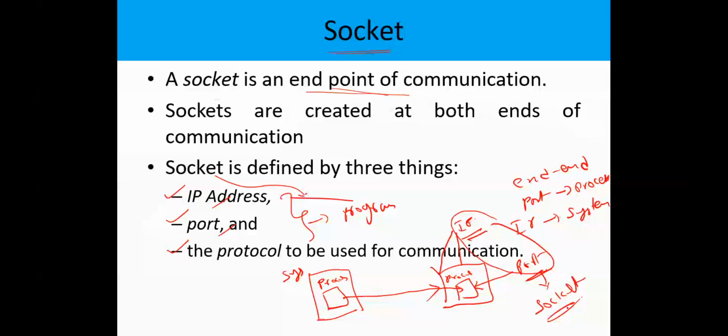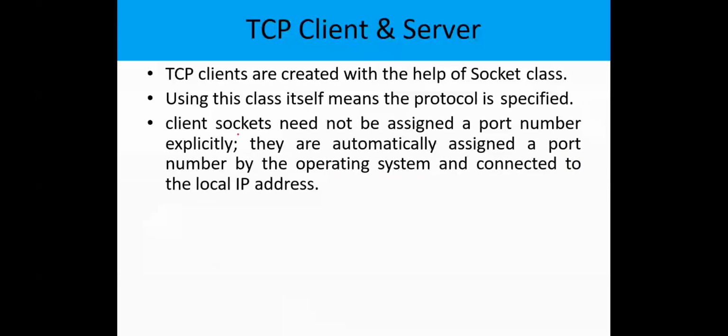This socket must be used in our networking applications to identify the processes running in the destination systems. Basically there are two different processes running in the networks, the client process and the server process.